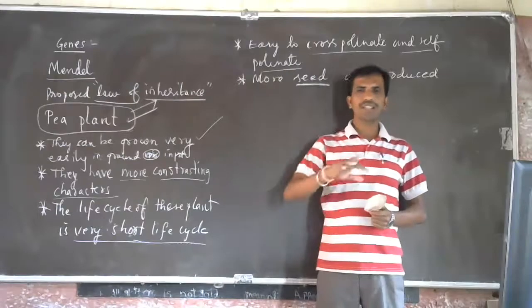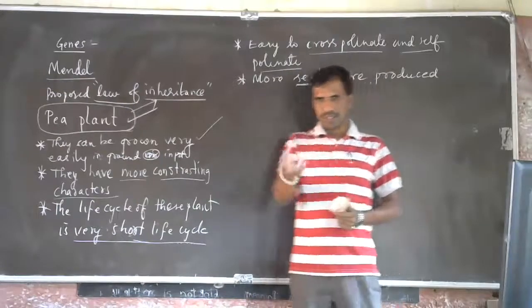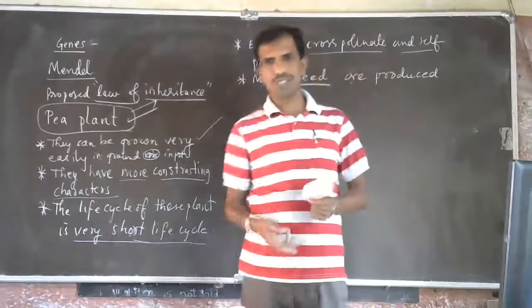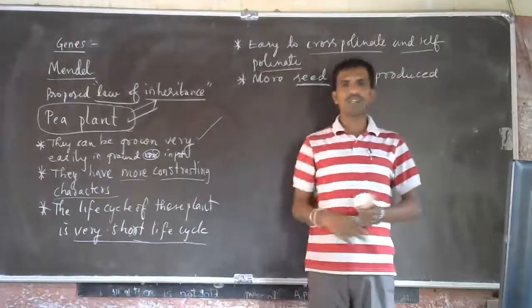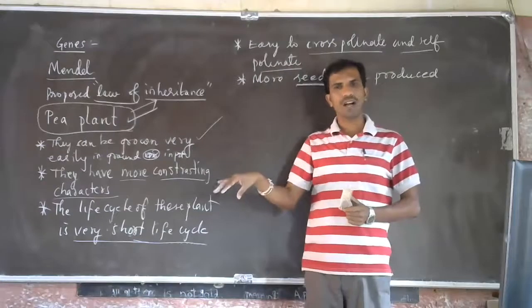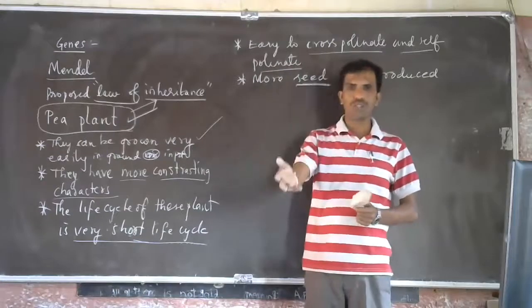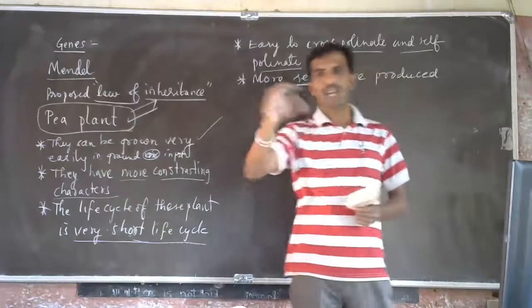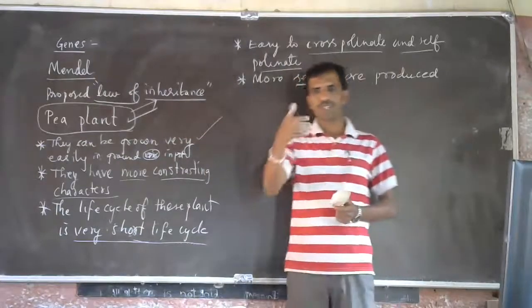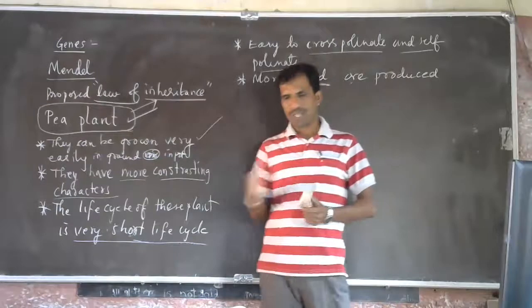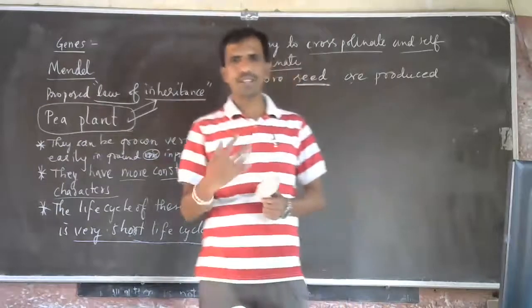And later on he started to do cross-pollination. After the cross-pollination, he sowed the resultant seeds that were produced, and he started to see what type of plant grew. He started to count it. He did all that work.